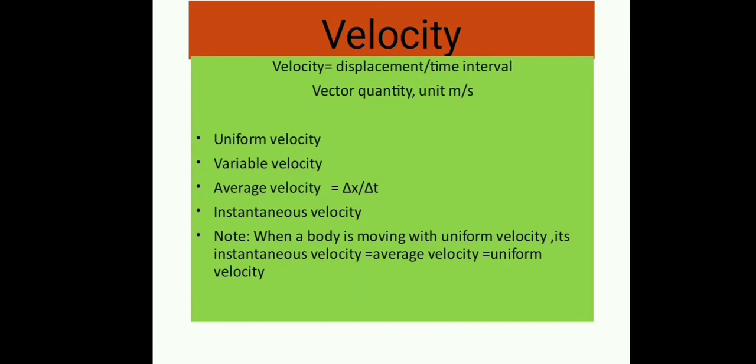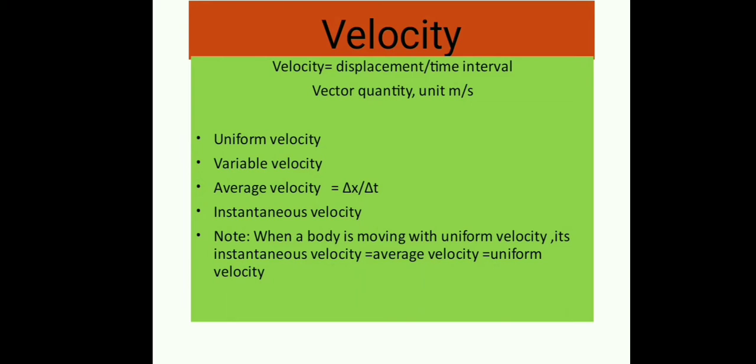Now uniform velocity. A body is said to be moving with uniform velocity if it undergoes equal displacement in equal intervals of time. Variable velocity. It is defined as the ratio of displacement and the corresponding time interval taken by the object. Velocity equal to displacement upon time taken. It is also a vector quantity.